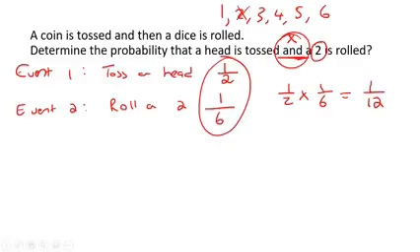Okay, we're still going to get to some questions where we're going to use the word or. So here this one says, a coin is tossed and then a card is drawn. Remember, I've showed you cards before.